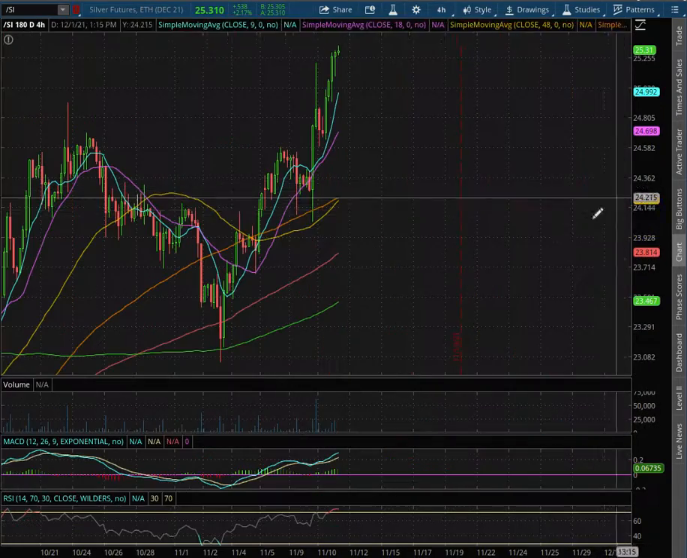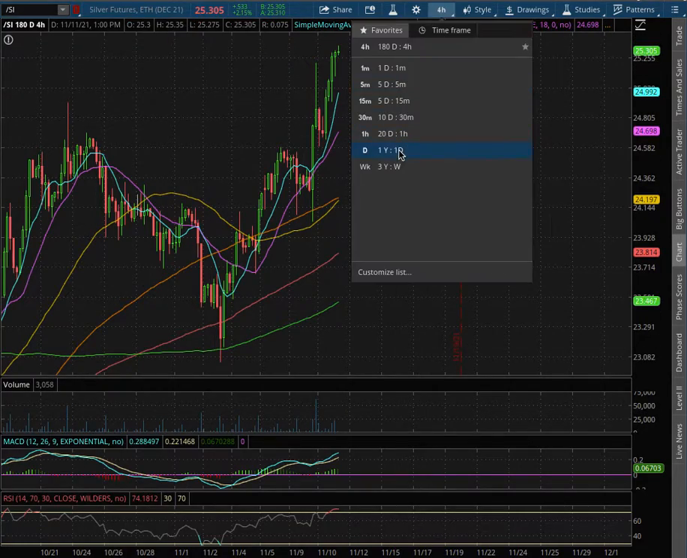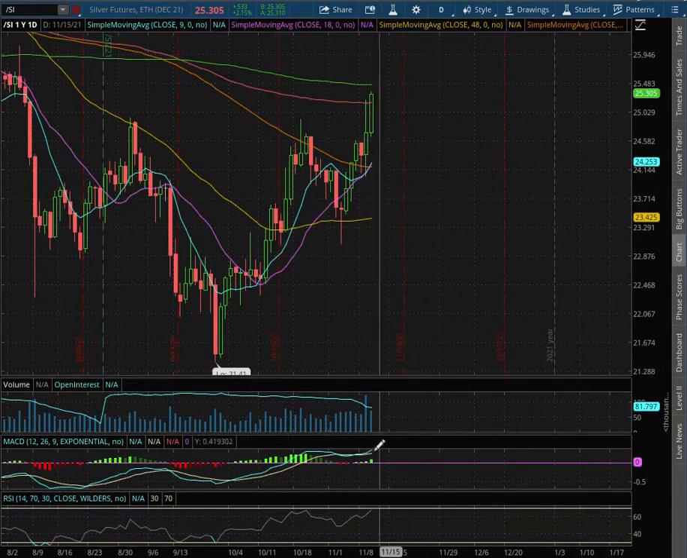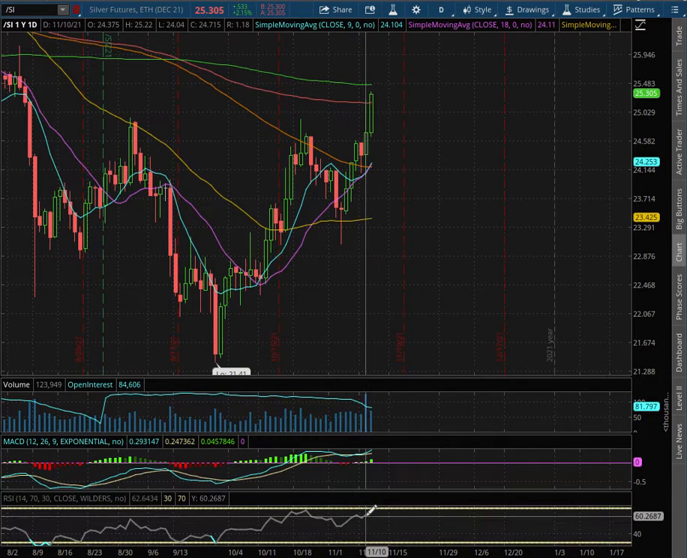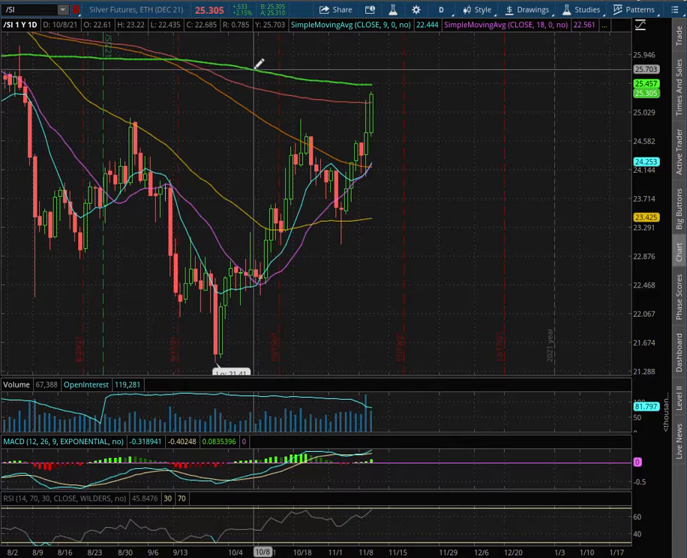As with the 4-hour chart, we are in positive MACD and at overbought condition with the RSI. As we extend that once more onto the daily chart, we are in positive MACD and approaching overbought condition with the RSI. We have yet to test the 200 moving average, this green line, at a price of $25.46.